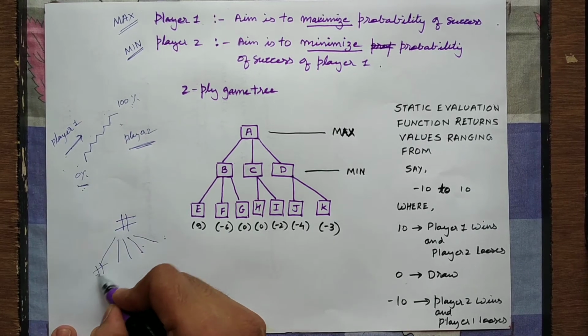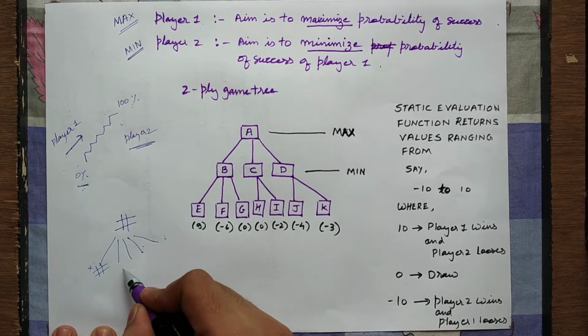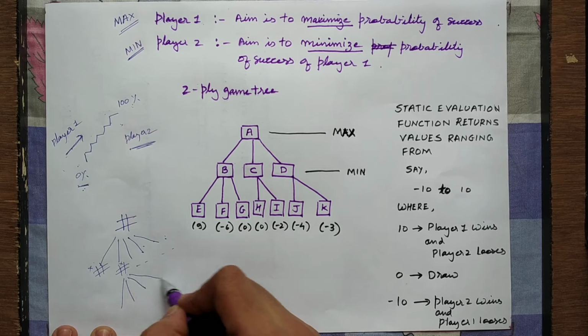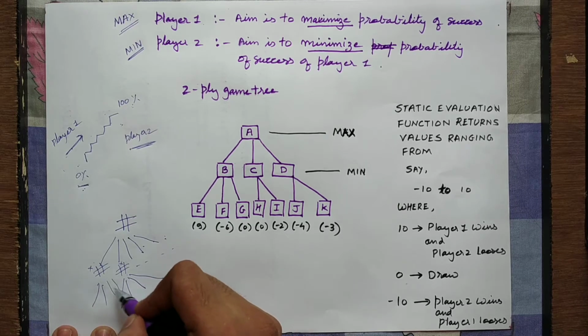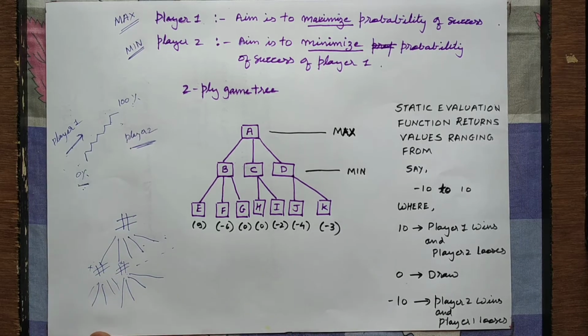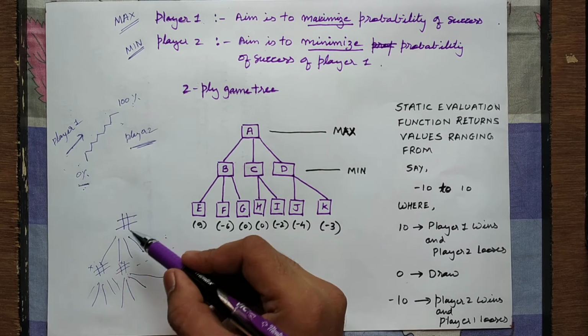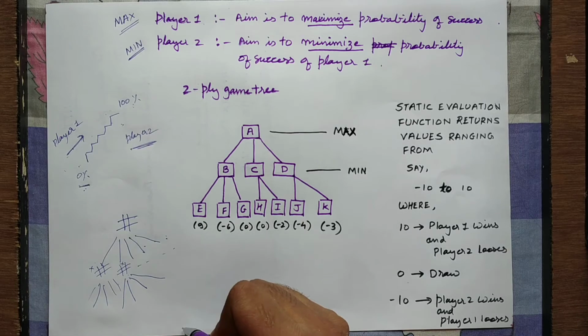Now whatever move player 1 makes, for that move player 2 will again have his set of moves to counter his strategy. So whenever a game is played in turns, at every level it is a different player's turn.